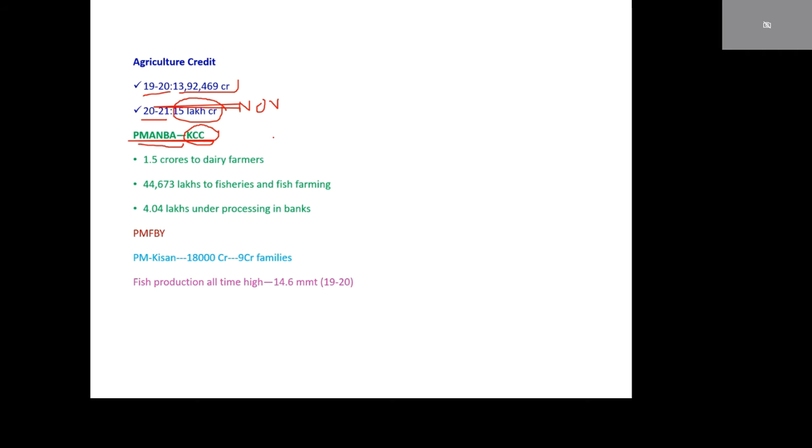It is useful for investing in agriculture and is mainly given to poor farmers. 1.5 crore cards are given to dairy farmers, whereas 44,673 lakh credit cards go to fisheries and fish farming.